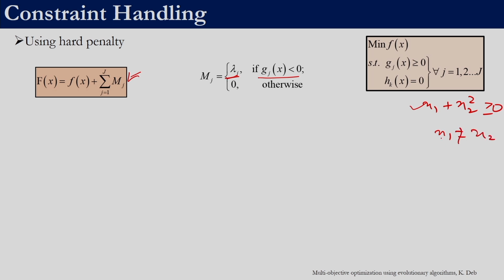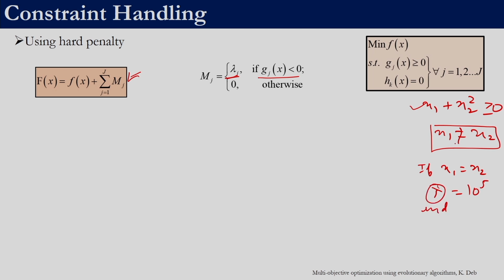Let us say we have 2 variables x1 and x2, and this is the condition that we have. Basically this is a constraint that the values of x1 and x2 should not be the same. If the value of x1 and x2 is the same, we want to assign a penalty. In that case, we can merely write this condition: if x1 is equal to x2, we say lambda is equal to, let us say, 10 power 5, and end.